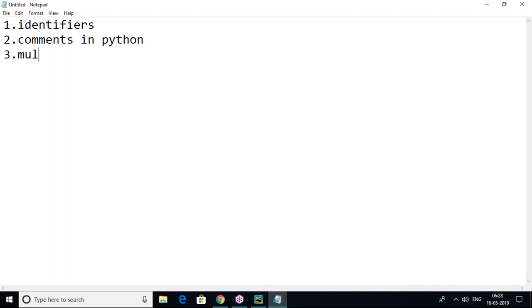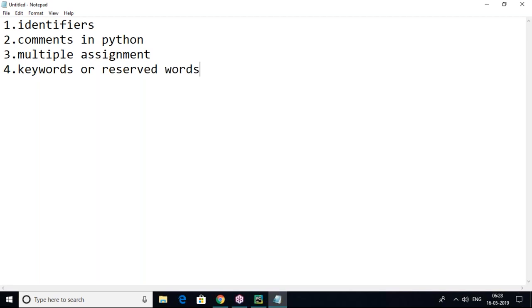Next we'll go for multiple assignment. Last we'll go for keywords or reserved words. So these are today's concepts: identifiers, comments in Python, multiple assignment, and keywords or reserved words.